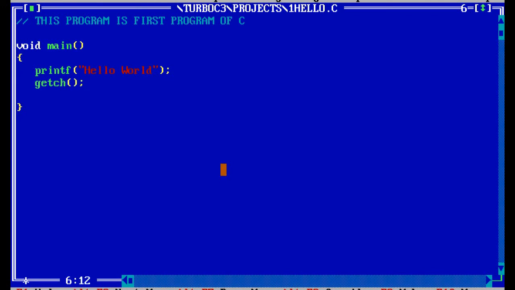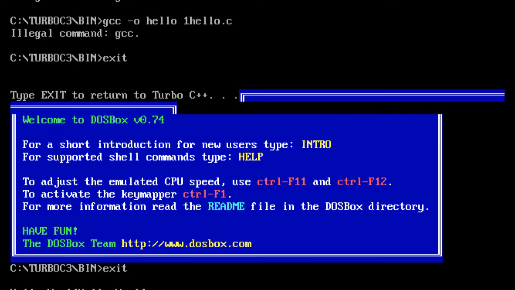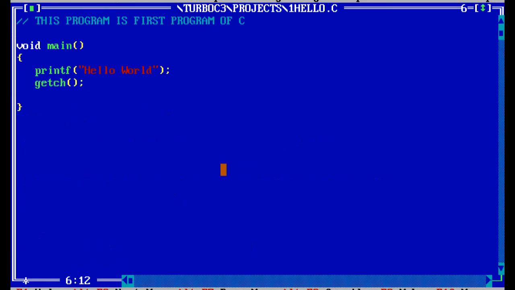Let's say Alt F9. Again I am pressing Alt F9. Okay, now Ctrl F9 to see, that means hello world. So with the use of the getch, it will hold for a while, and due to that one you can see your output, but that one is not a compulsory statement. Second, this one is a first thing. Hope you can understand that to print anything, you have to use the printf.